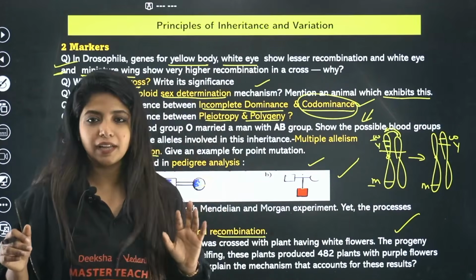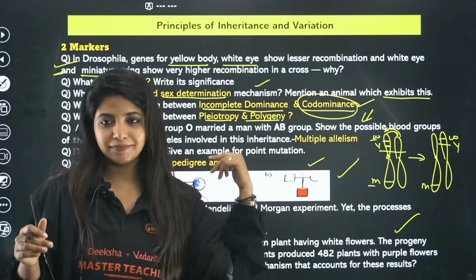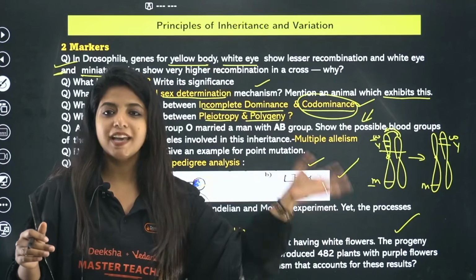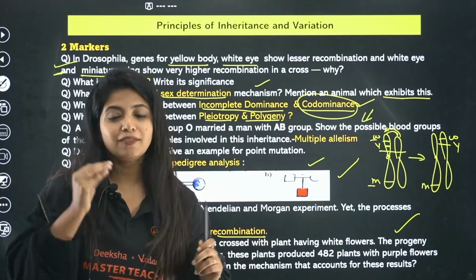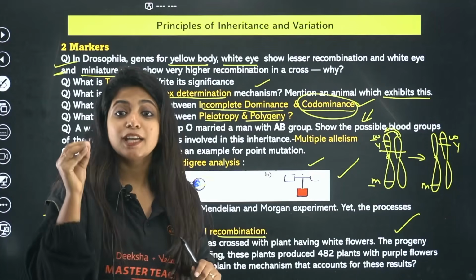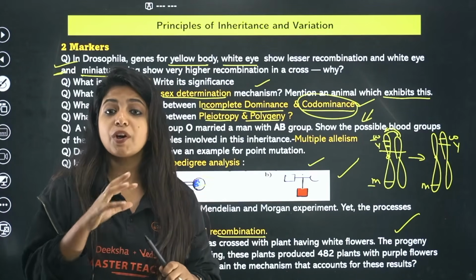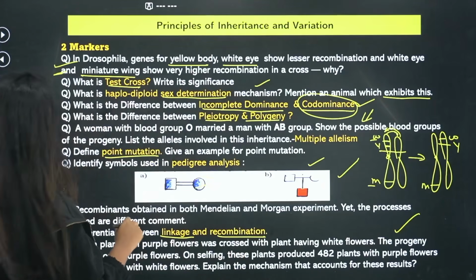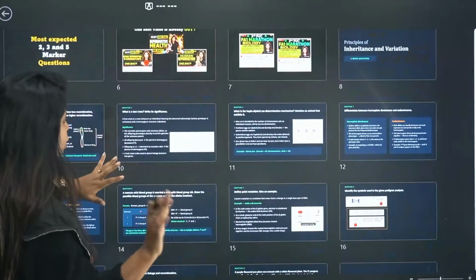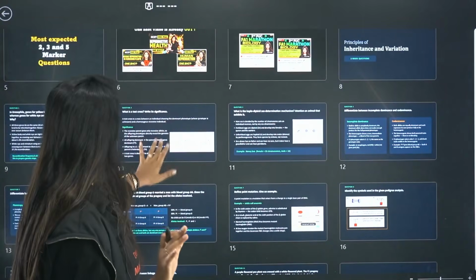Mendel's law of inheritance. First is the law of dominance, that's shown in the first generation, and then you have the law of segregation that has been seen. So you have to explain that. As I said, if you feel, ma'am, I do not know how to frame my answer, I have shown you a way, you can follow that. Cool? You need not worry about anything that is there.